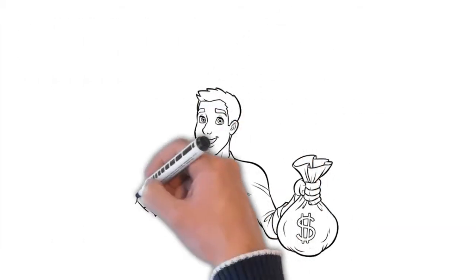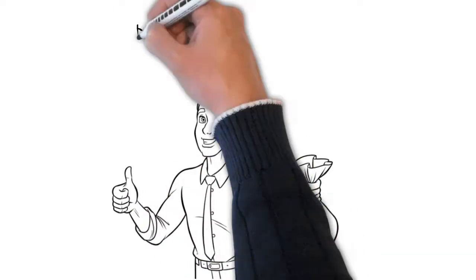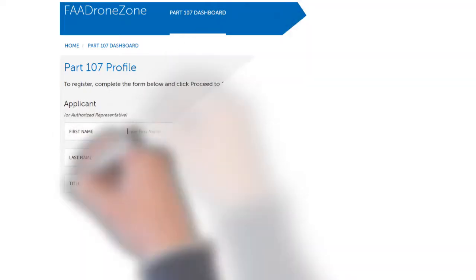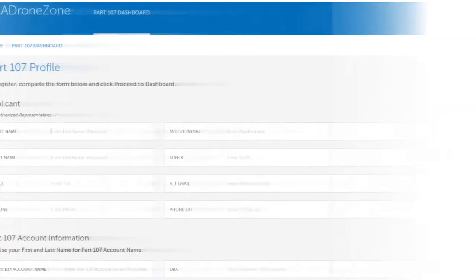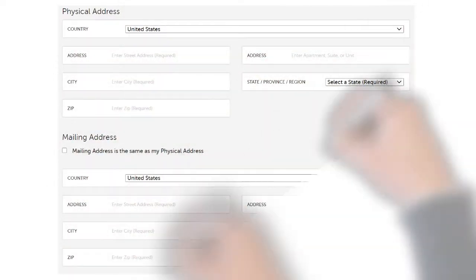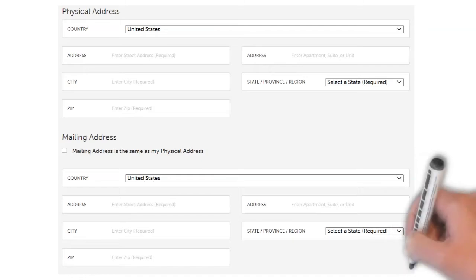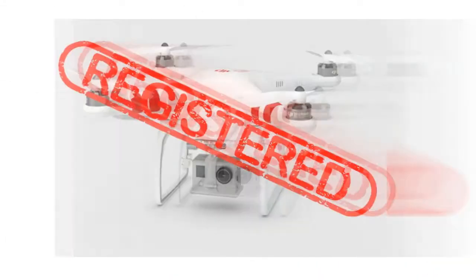There's a $5 fee for the registration and renewal. The renewal has to be done every 3 years. The holder of the drone registration must update the information using the web-based registration system within 14 calendar days of a change of information on the registration, like a change in address, or when the registration requires cancellation for any reason.